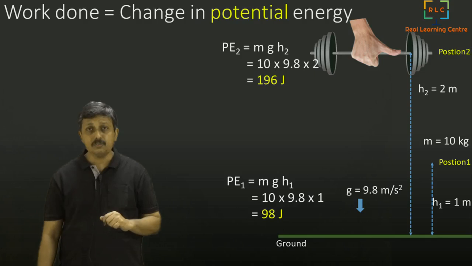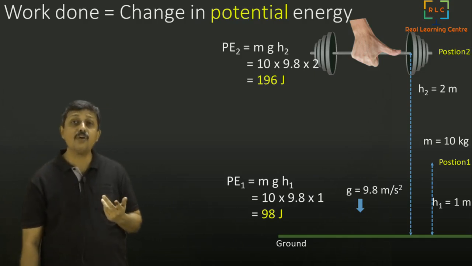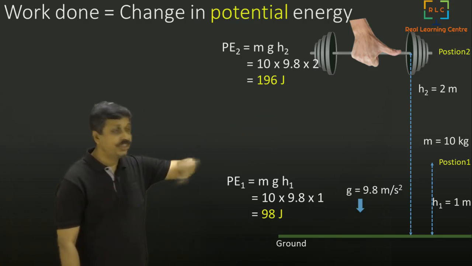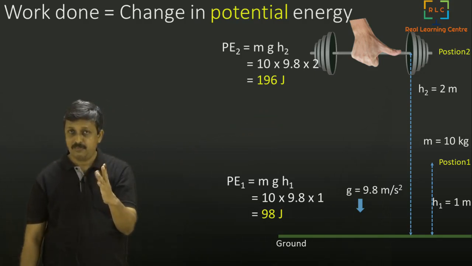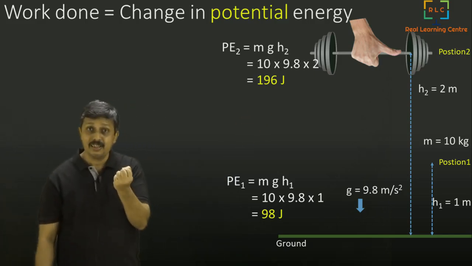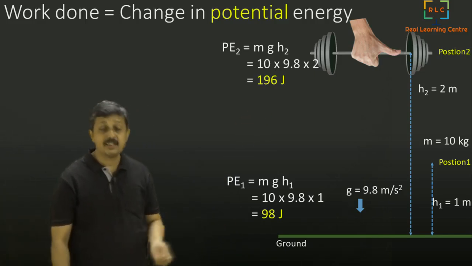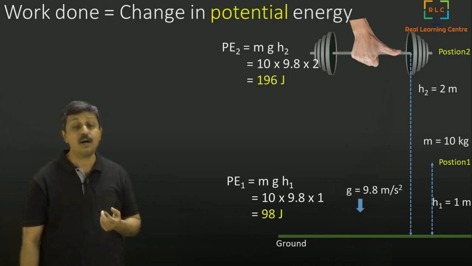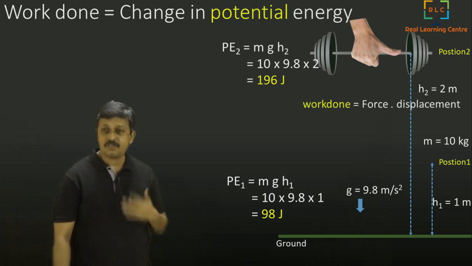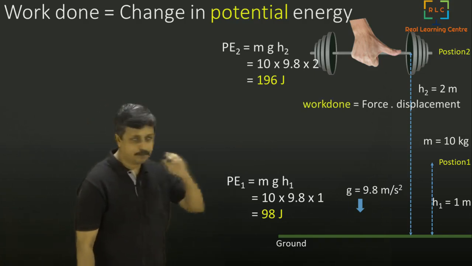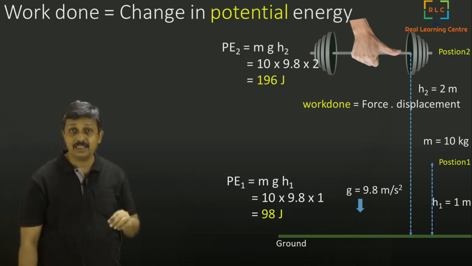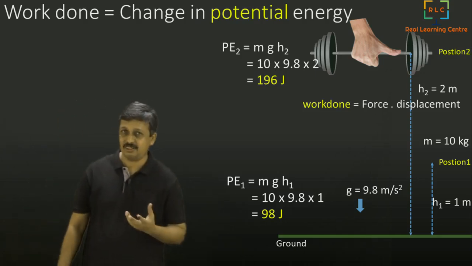Now since we moved it from position 1 to position 2, we did some work. We moved the object from position 1 to position 2 using a certain force against gravity. How much work did we do? Based on our formula, work done is equal to force into displacement. What is the force? The force can be calculated by mass into acceleration, Newton's second law.